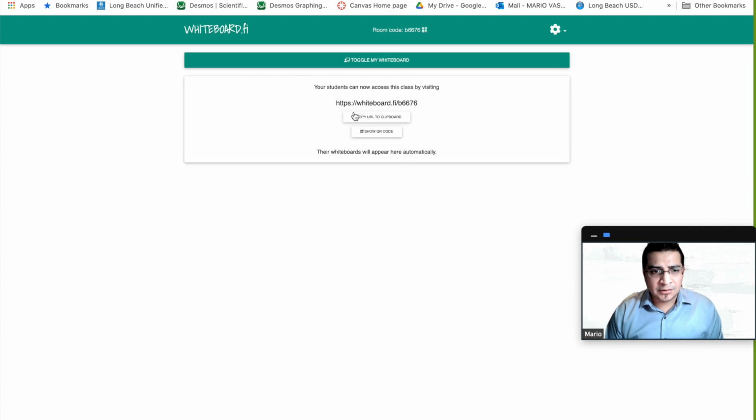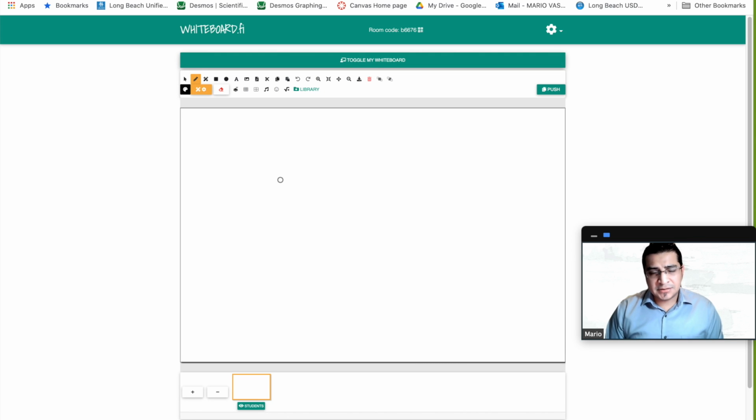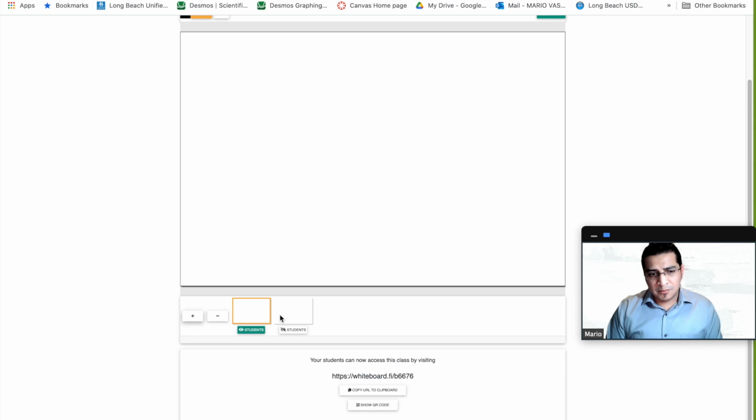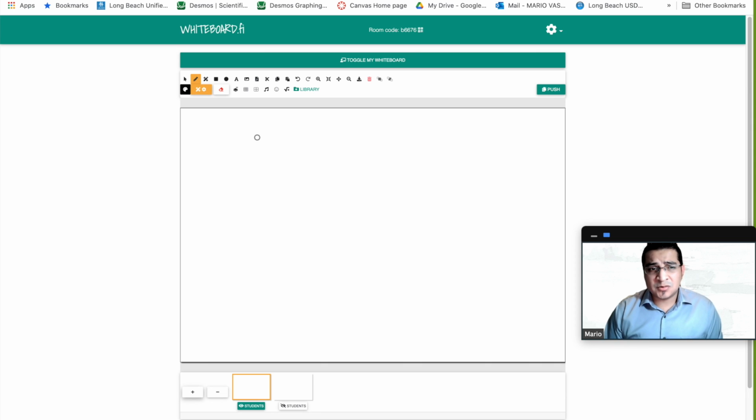And what I do here, I just copy this and I put it on the chat on the Zoom, and then they'll go ahead and click on it, and then they'll put their name on the whiteboard. Here's my whiteboard, and that's the same whiteboard that they get. You can give them 2 whiteboards if you want. Most of the time I just do 1 whiteboard, and I'm going to show you how the students are capable of doing a lot of things using just the whiteboard.